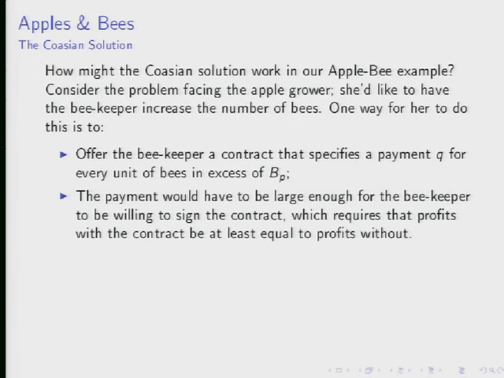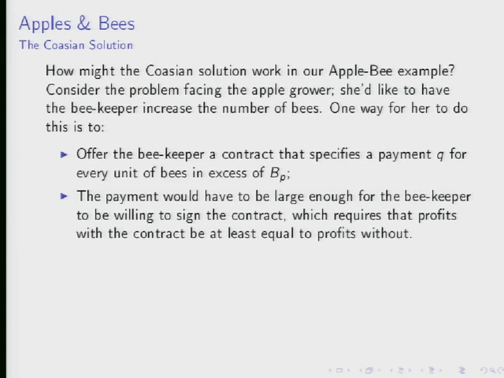Profits before were pH times the square root of BP, where BP is this quantity, minus C times BP. So this is profits without contract. And the actual contract is going to have to get profits which are at least as large as these. The profits in this case will be pH times the square root of B plus Q, minus C, because it gets a subsidy here, times B minus Q times BP.